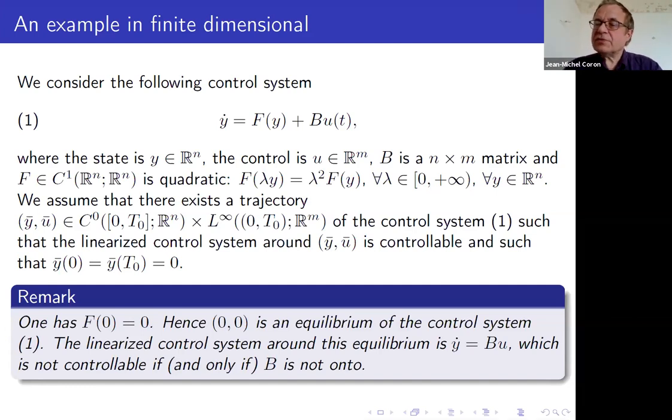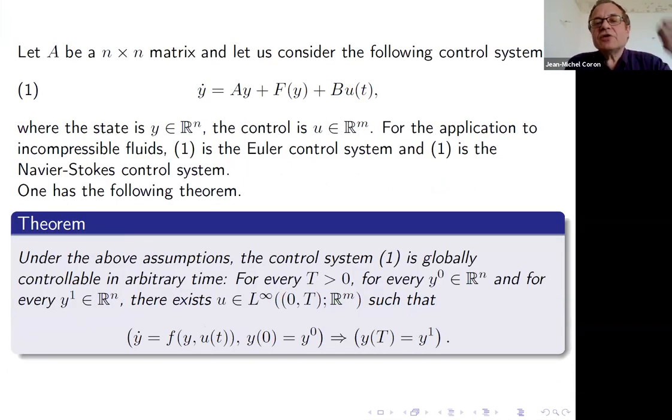Usually you cannot take y bar equals 0 and u bar equals 0; it's a solution, but the linearized control system is just y dot equals B u, so if m is less than n, it's not controllable. And then you are interested in this other system where there is a linear term, so it's like the Laplacian of y. You see, you have the perturbation with the Laplacian. So you move from the Euler equation to the Navier-Stokes equation.